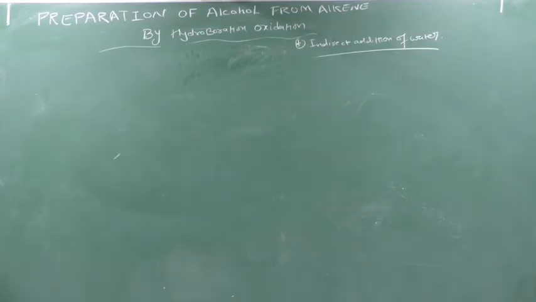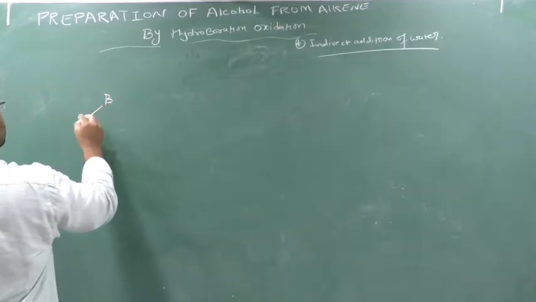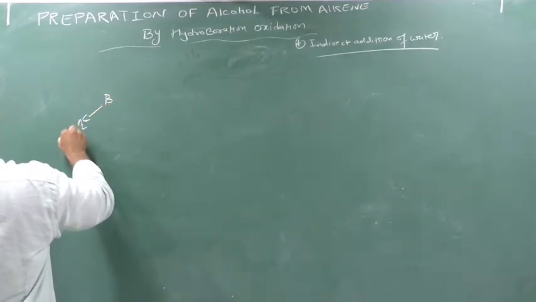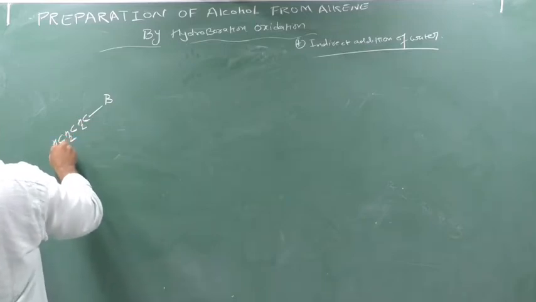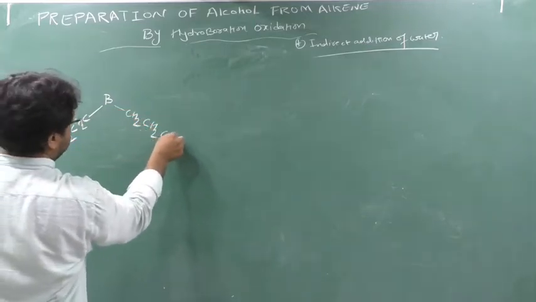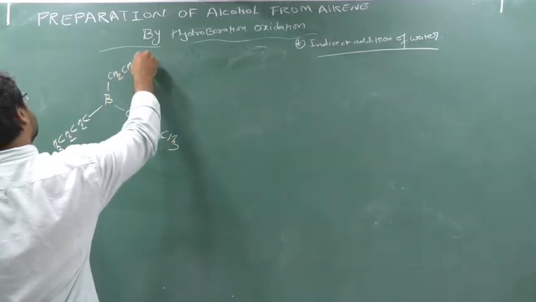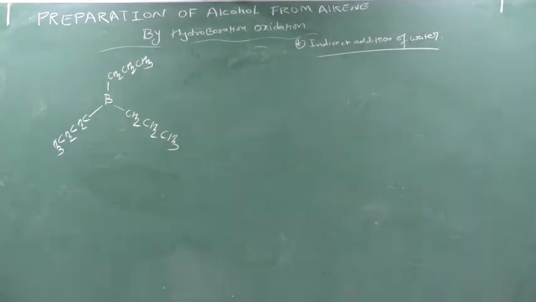We'll write this down perfectly because it's very important from the exam point of view. Here CH2, CH2, CH3, CH2, CH2, CH3, CH2, CH2, CH3. Understood? In this way I got the first step.